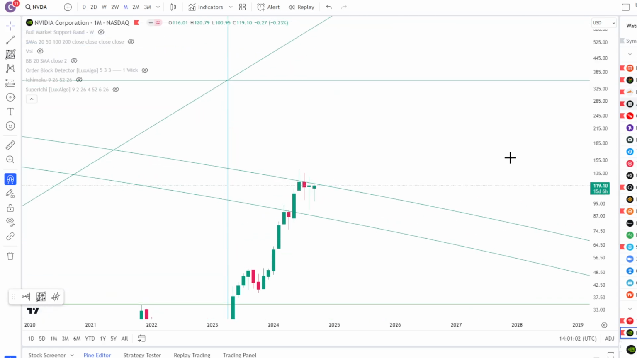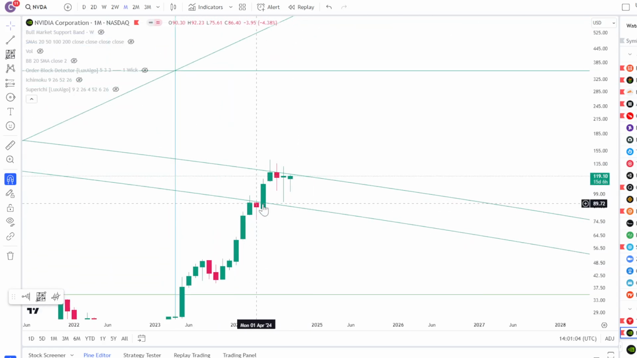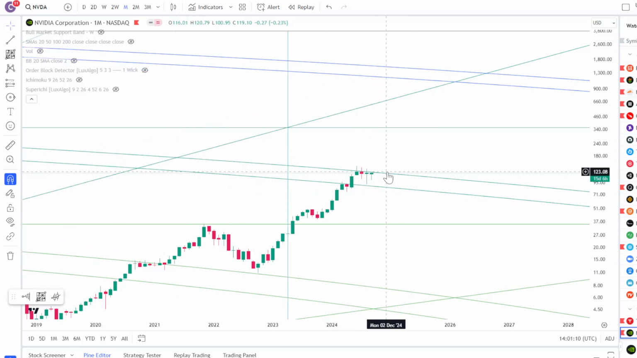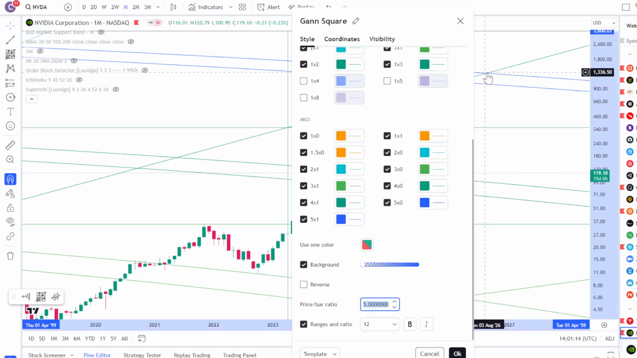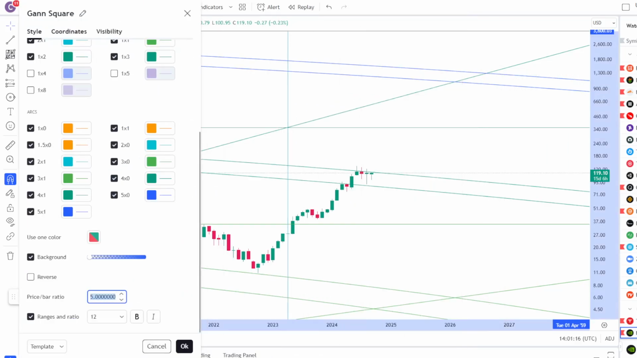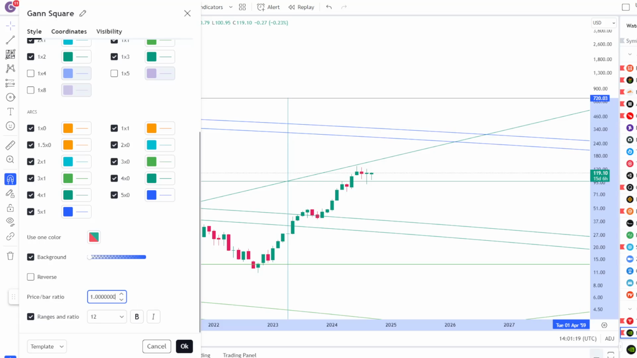What's happening right now? We had resistance of the arc here, broke through, got into the arc, and right now we have resistance on the top of the arc, right? So if you use the factor of 5, we are at resistance, but if you change it from the factor of 5 to a factor of 1, you are at support, right? So we're kind of stuck in a range here for a little bit. And that's exactly what Nvidia is doing.